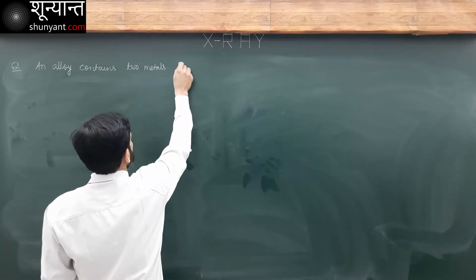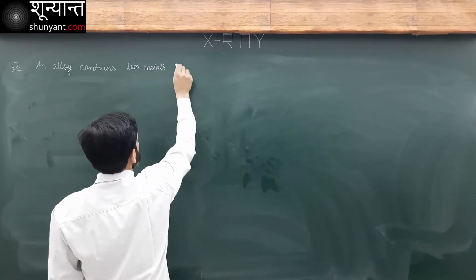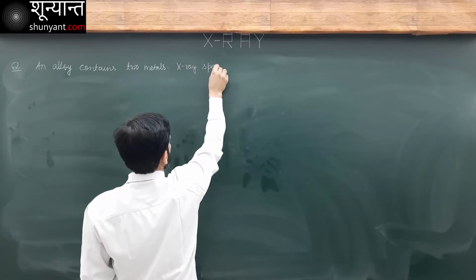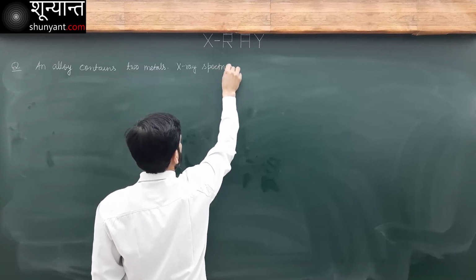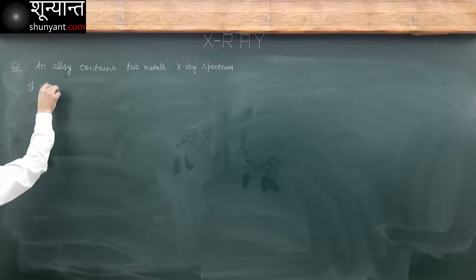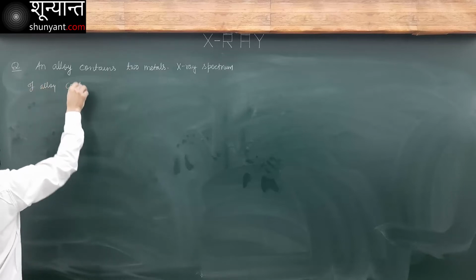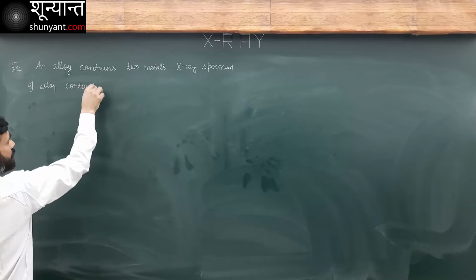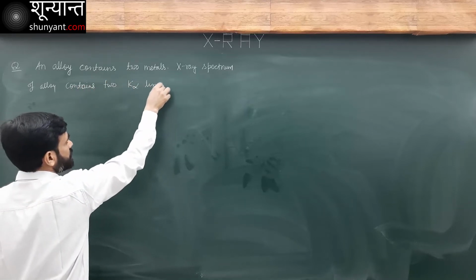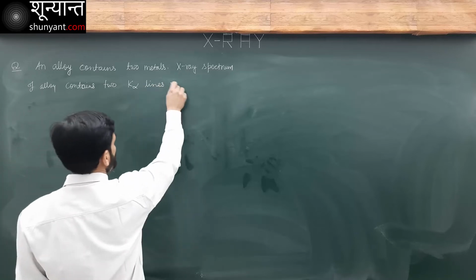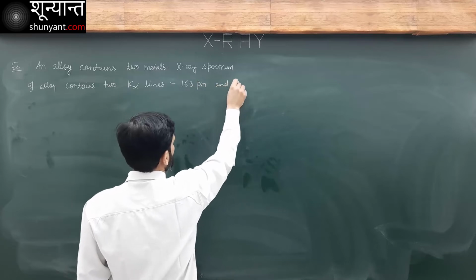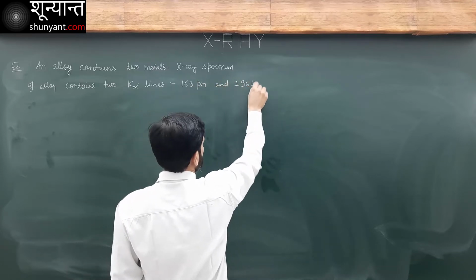The spectrograph X-ray spectrum of the alloy contains two K alpha lines, 169 picometer and 196 picometer.